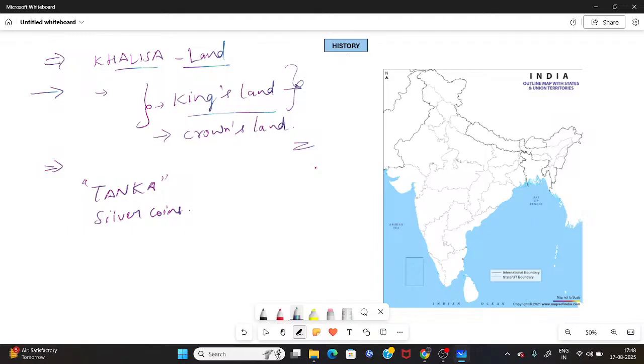Besides this, there were also some copper coins, circulated for smaller commercial transactions. The silver coins were for large scale transactions, and for smaller transactions, copper coins were there, known as jittal.